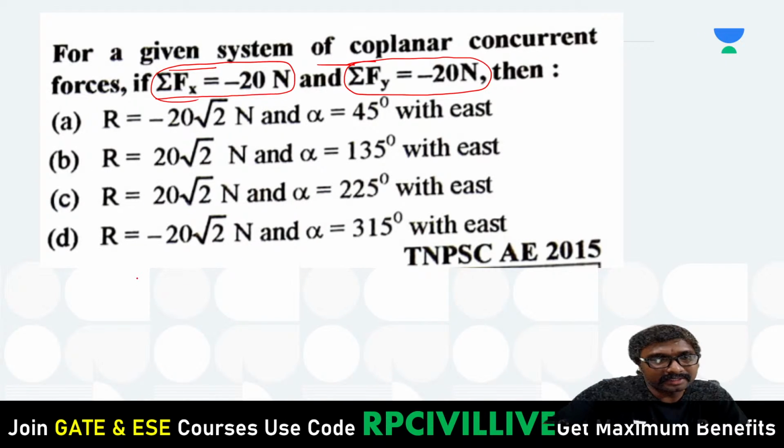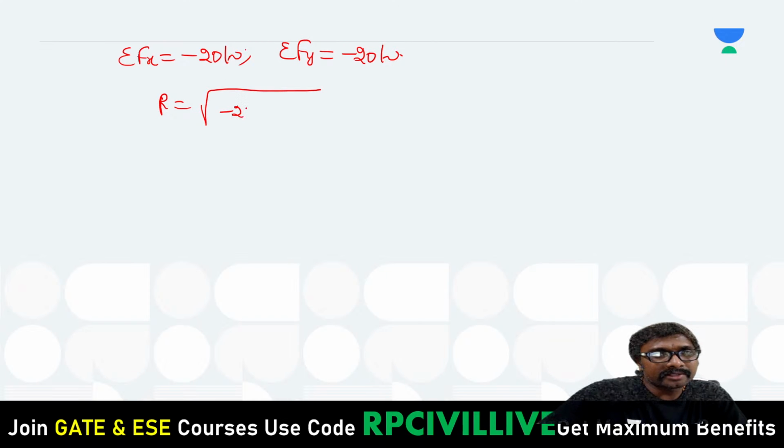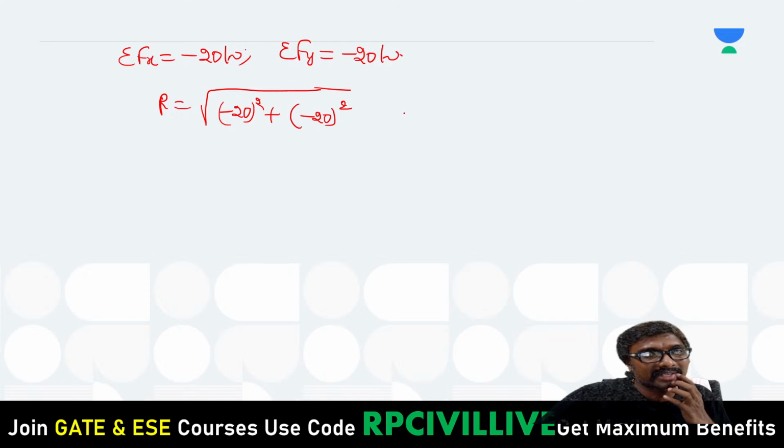See here, if you observe this resultant force, sigma Fx is equal to minus 20 kilonewtons and sigma Fy is again minus 20 kilonewtons. And what is that resultant? You can say under root minus 20 whole square plus minus 20 whole square. Now when you are calculating this, no need to consider this minus, right?